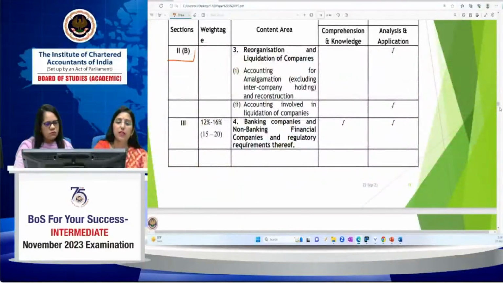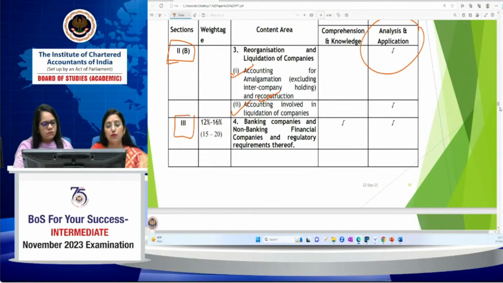The second part covers the topics related to amalgamation, internal reconstruction, and liquidation. Same here, from this section only application and analysis questions will be there. Section 3 covers 15 to 20 marks, that means 12% to 16% weightage.